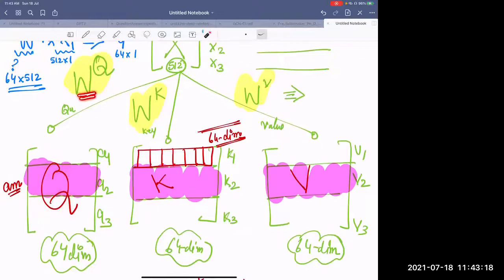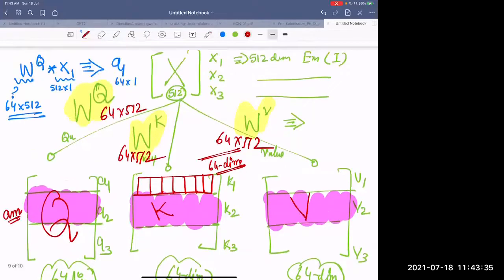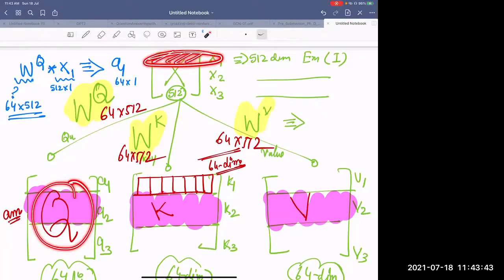So this query matrix is going to be 64 cross 512. Let me write it over here. And how are you getting this Q? You take the representation of the first word, multiply it with the matrix, and you get Q1.